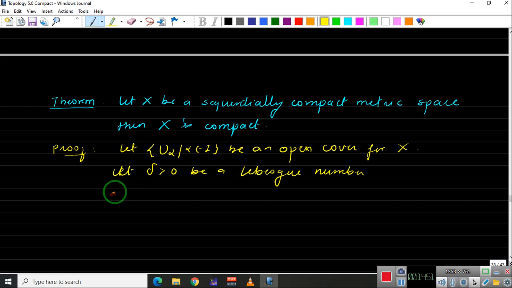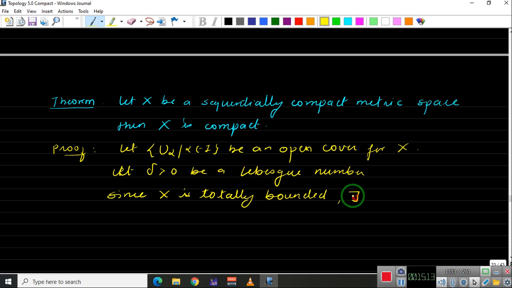Okay. So since X is totally bounded, according to this delta, let us take epsilon to be delta by 4.